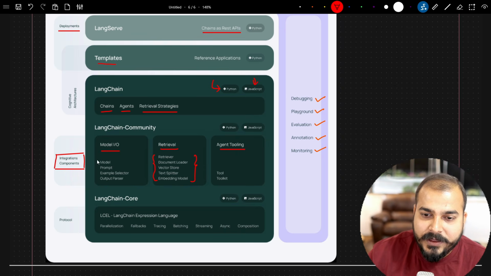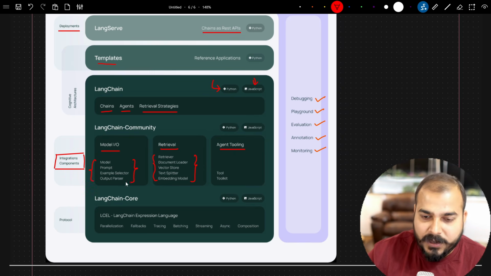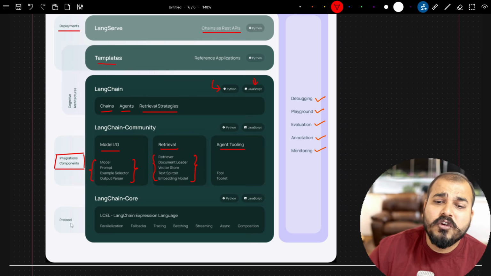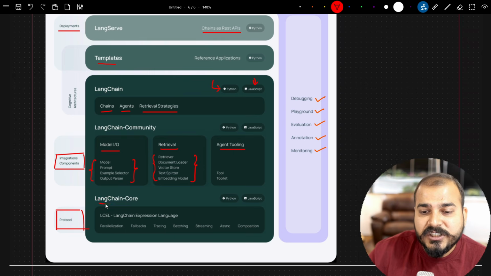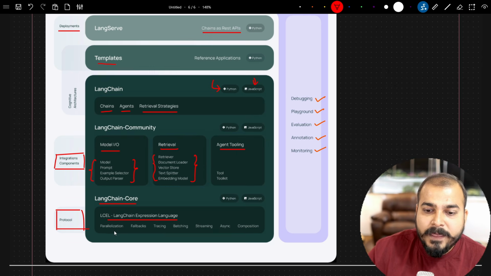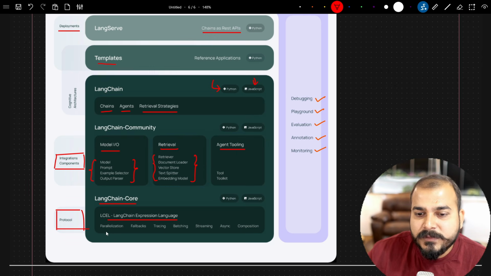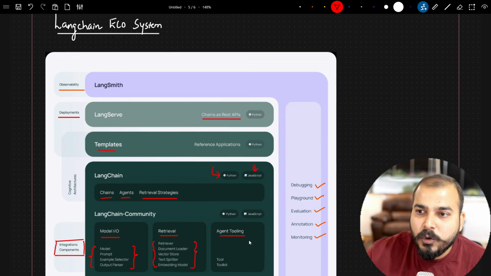In model IO, you have various techniques with respect to model, chain, prompt, example selector, and output parser. Finally, we'll focus on protocol, which comes under LangChain core, where we will discuss LangChain Expression Language. There are important concepts like parallelization, fallbacks, tracing, batching, streaming, async, and composition. We are going to cover all these things.